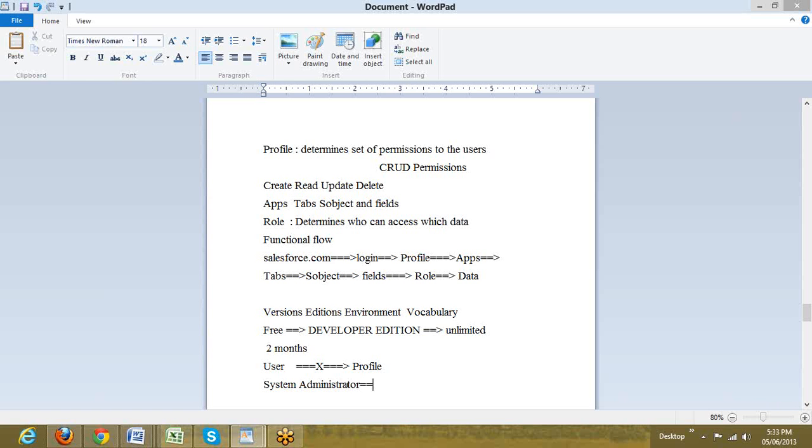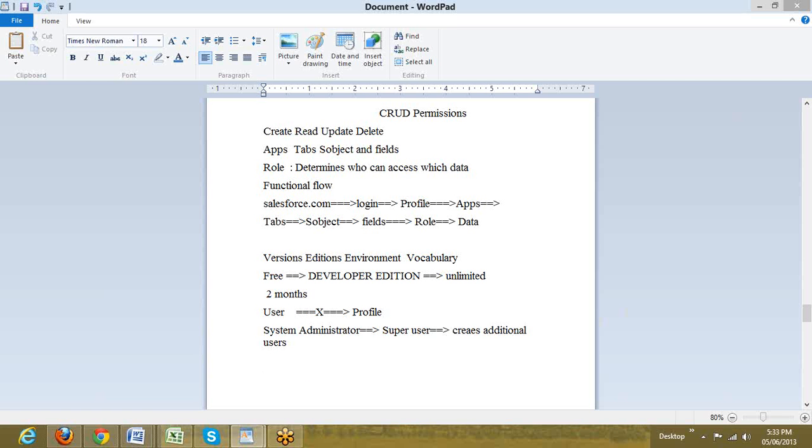Like earlier mentioned, system administrator is the super user. This super user creates additional users. Now, who made us the system administrator? There is a golden rule in Salesforce which says if we get registered at developerforce.com for the developer edition, that user who gets registered, that user profile is going to be system admin. So by default we become the system admin. Later on that is editable, but generally we don't lose that system admin profile, because system admin is super user.